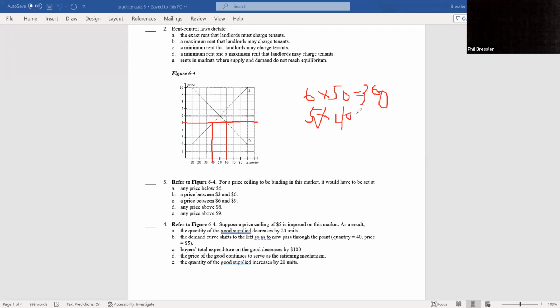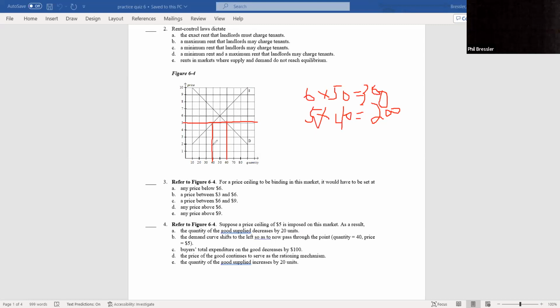Let's see, is there an answer there? Buyers' total expenditure on the good decreases by 100, right? They used to spend 300. Now they're spending 200. Let's look at the distractors. The quantity of the good supplied decreases by 20 units. Well, no, they used to supply 50 at the equilibrium. Now they're supplying 40. That's only 10 units. The demand curve doesn't shift. We figured out C is the answer.